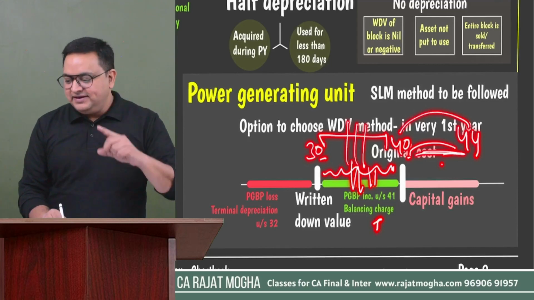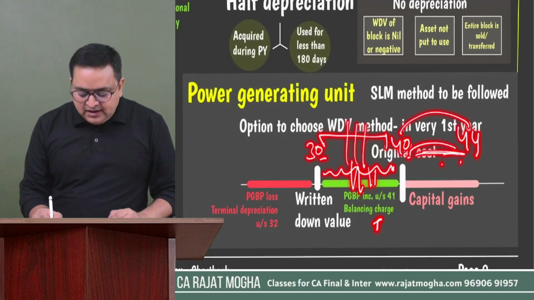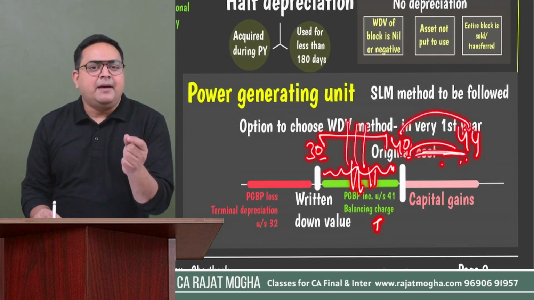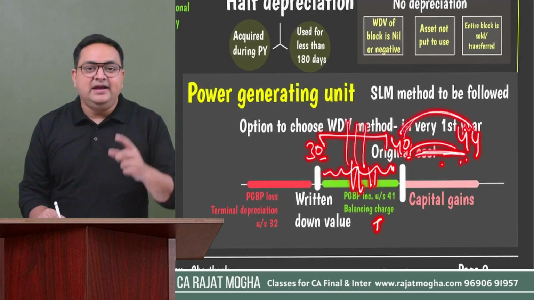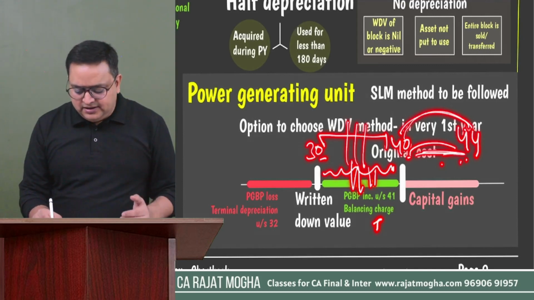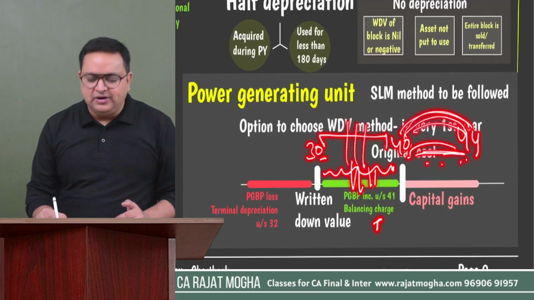But again, it depends on the capital gain. If it is long term, if it is more than 3 years, then how will you compute capital gain? 44 minus indexation of 40, right? But if it is short term, then you can simply subtract 40. 44 minus 40, 4 lakh would be the short term.